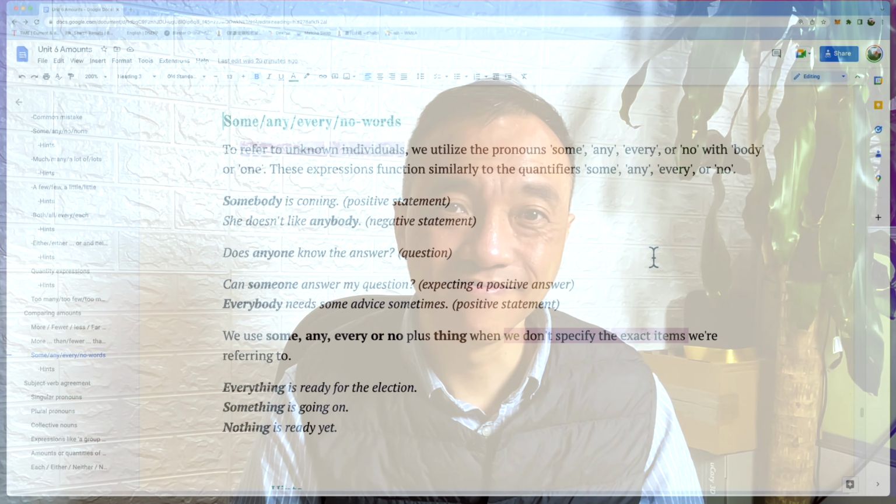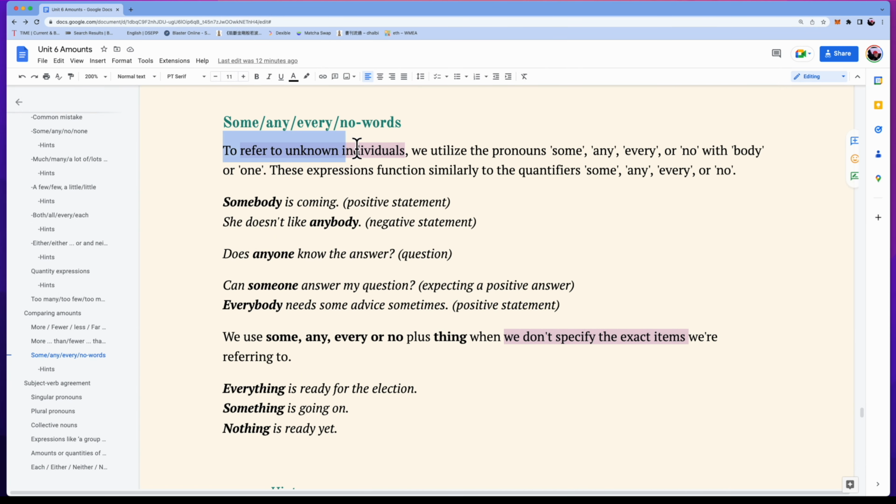Let's take a look. When we refer to people without knowing exactly who they are, we can use the pronouns some, any, every, or no, plus body or one. We use these expressions in the same way we use the quantifiers some, any, every, or no. Examples: somebody is coming. It's for a positive statement. She doesn't like anybody. It's for a negative statement. Does anyone know the answer? It's for a question. Can someone answer my question? It's expecting a positive answer. Everybody needs some advice sometimes. It's for a positive statement.